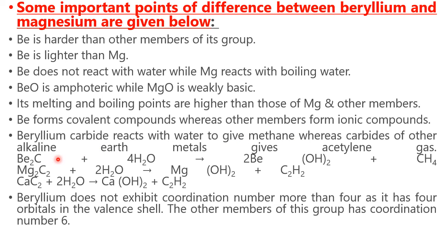See, beryllium carbide with water gives methane, whereas other carbides, which are highly unstable, decompose immediately instead of going for the methane. They are so unstable that they go for the acetylide formation.